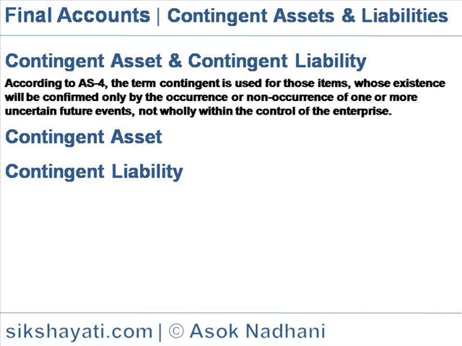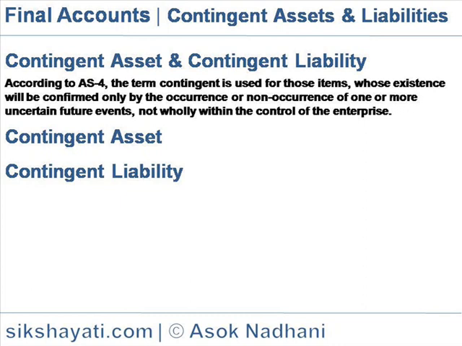Disclosure of contingent asset. A contingent asset is not disclosed in the financial statement. A contingent asset may be disclosed in the report of the approving authority, that is, the board of directors in case of a company, only when an inflow of income is probable.